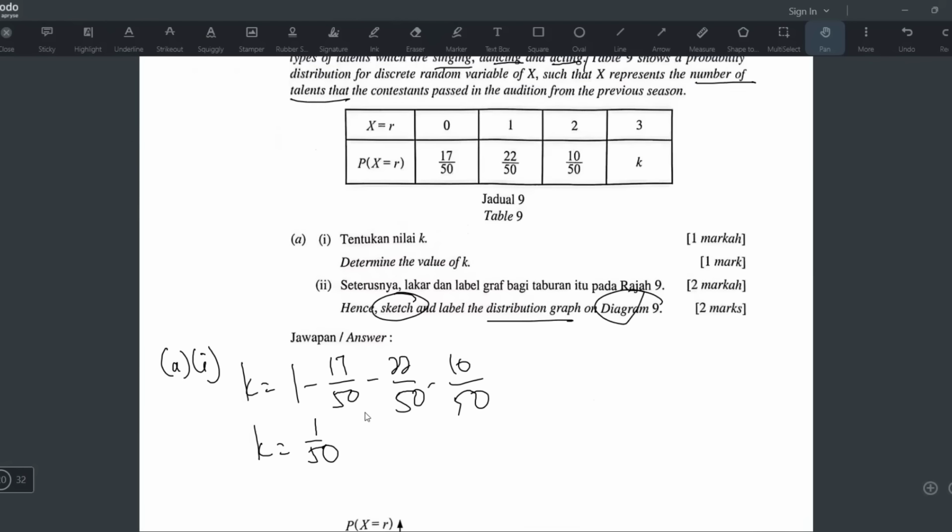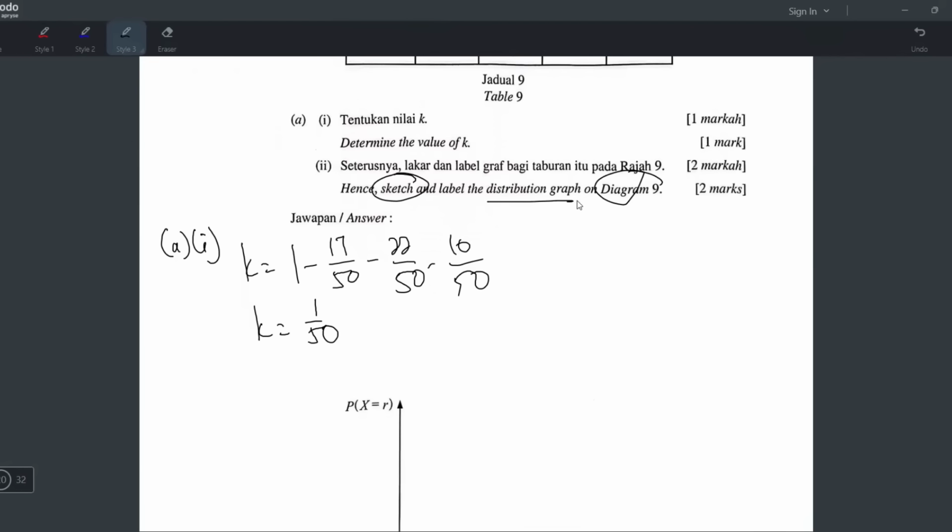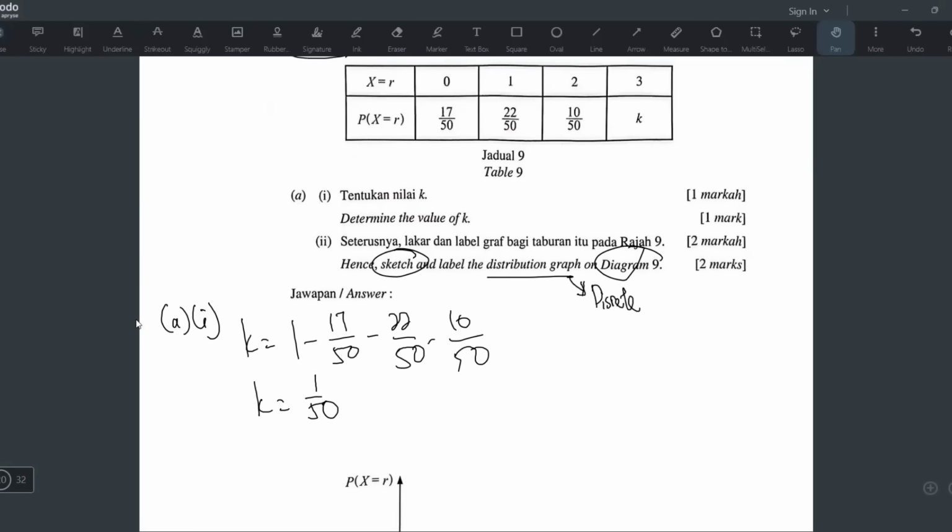Okay, the way to draw this graph, first of all, you need to know this graph will be a discrete random variable. Yeah, it will be a discrete function. It means later your graph will be separate points. They will not be continuous. Okay, later I'll tell you what I mean by that.